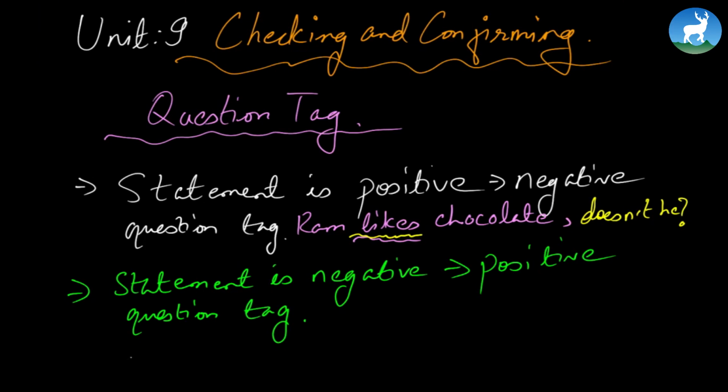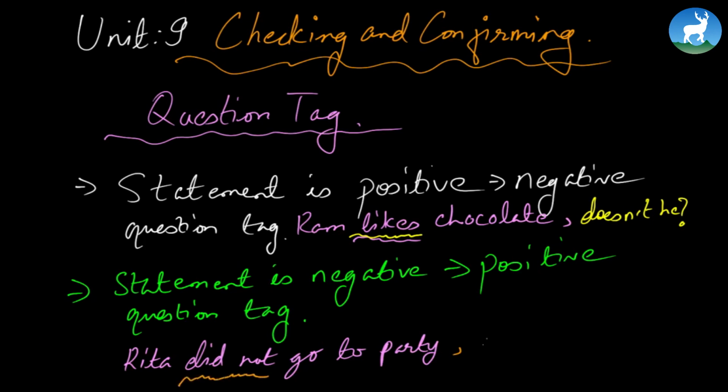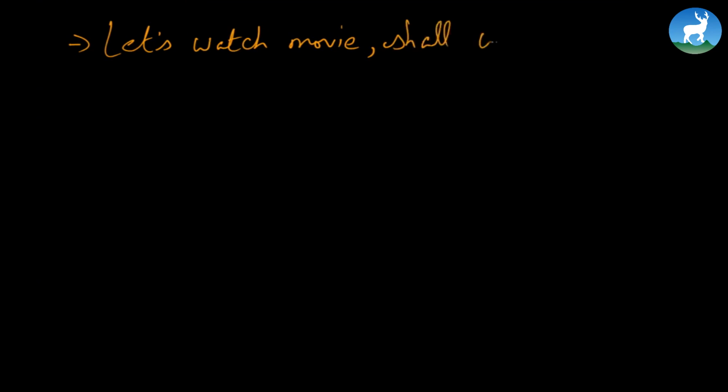And here let's say Rita did not go to party, separated by a comma, and because it's simple past, did not, and it's a negative statement, that's why a positive question tag, that is did. See, something as simple as this, right? And there are a few exceptions to it, which I have talked about in the subsequent exercises. But anyways, for something like let's watch movie, the question tag is going to be shall we.